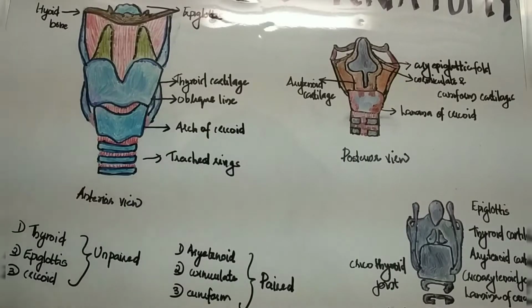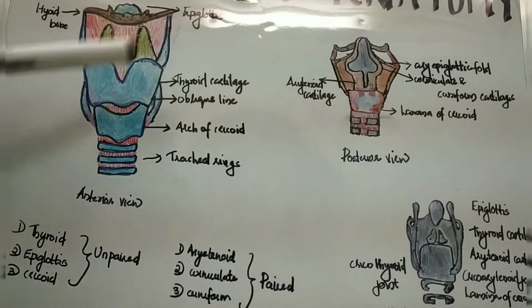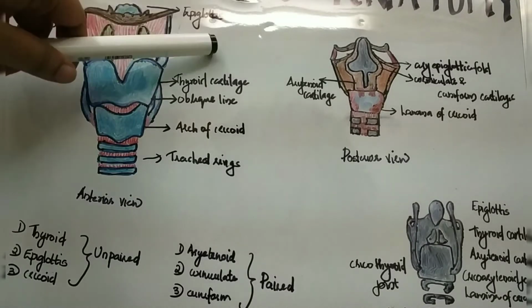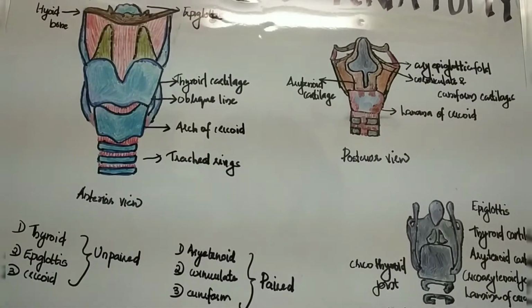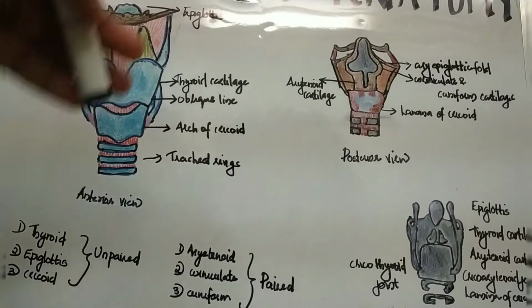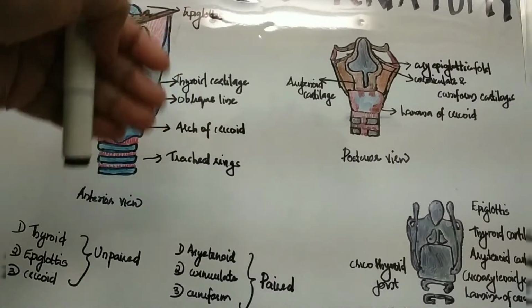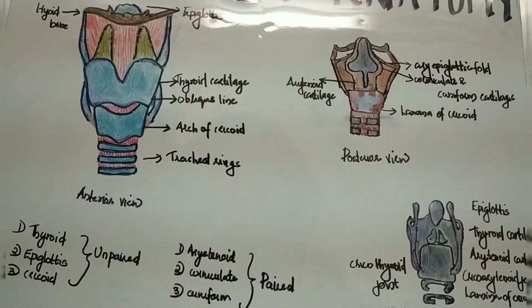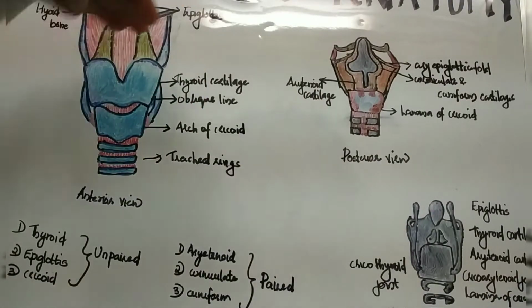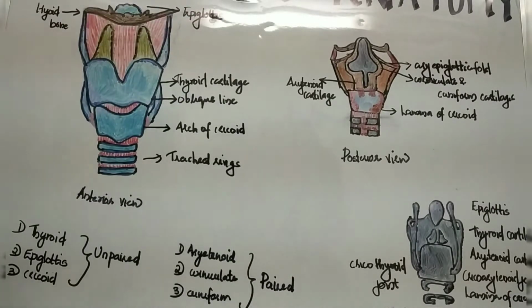So first we will look at where it is situated. It is situated in the midline of the neck, opposite to the 3rd to 6th cervical vertebra in adult males. But in females and also in children it is located slightly higher.